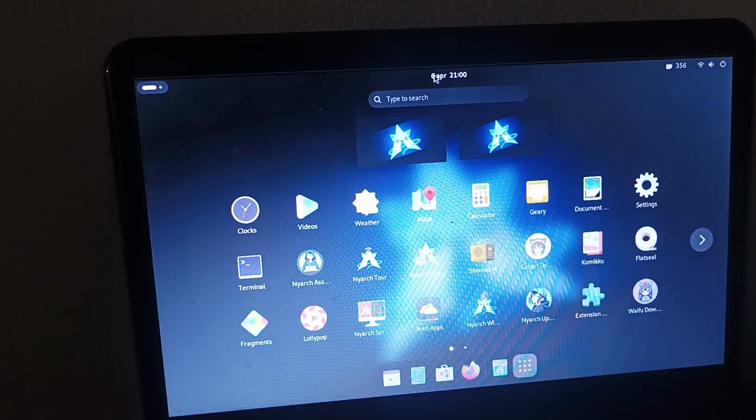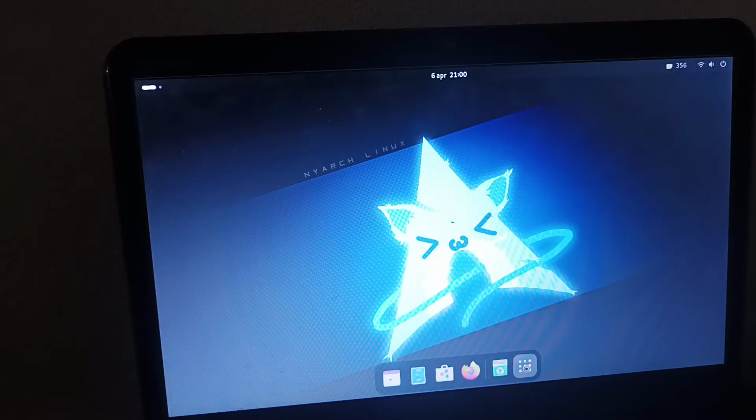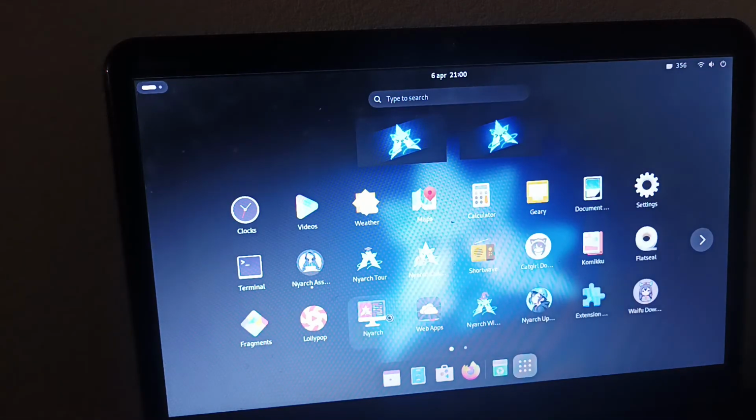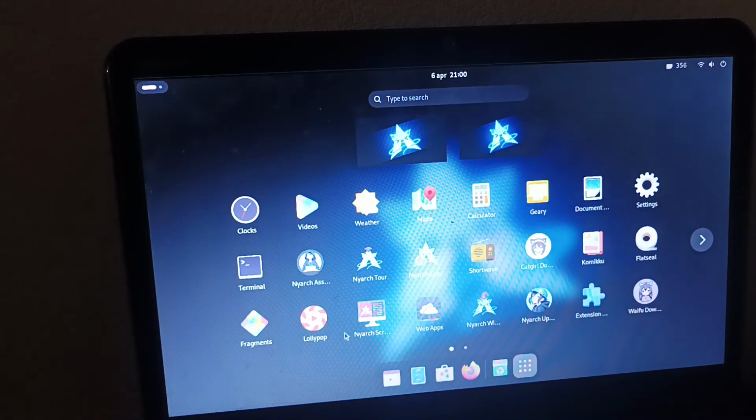Lollipop. I don't think that this app is loading. Or I don't know, not sure if this app is loading at all. There's now a dot below it. It closes. I don't think this app is functioning. It's not functional. Not sure. But let's go with Nyarch Customize.